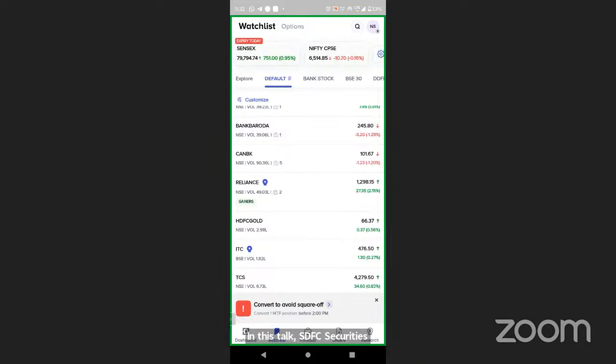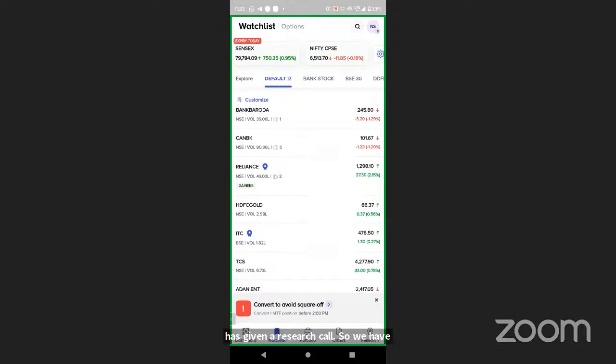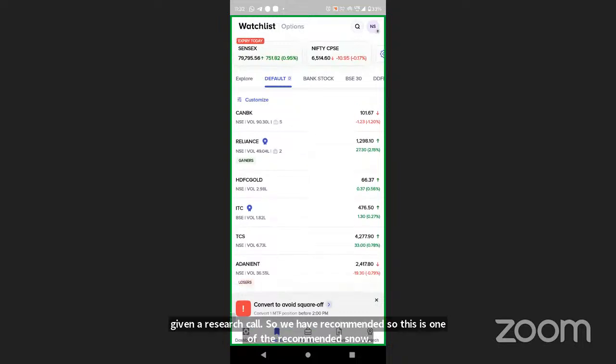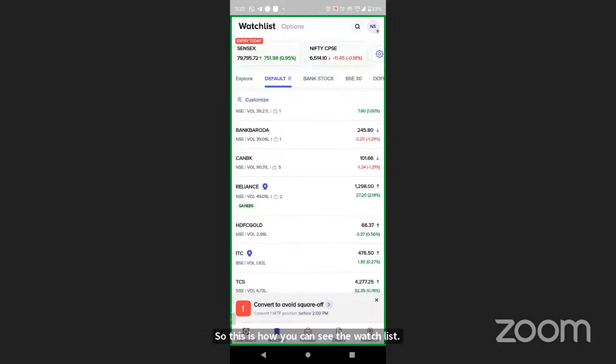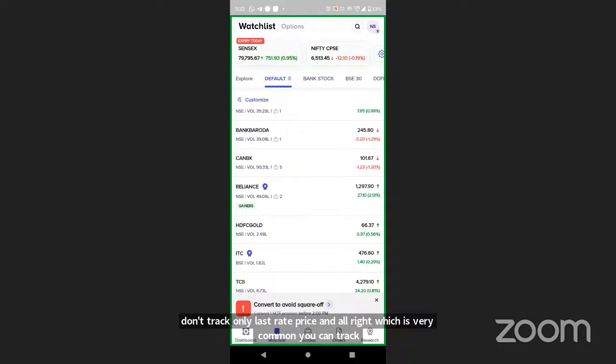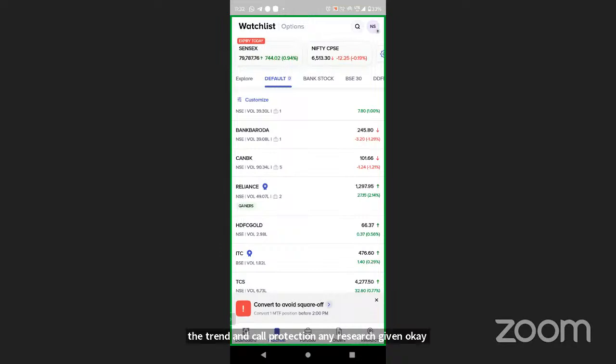So we have recommended this; it is one of the recommended stocks. So this is how you can see the watch list. You don't track only last traded price, which is very common. You can track the trend, any corporate action, any research given, or a portfolio quantity.